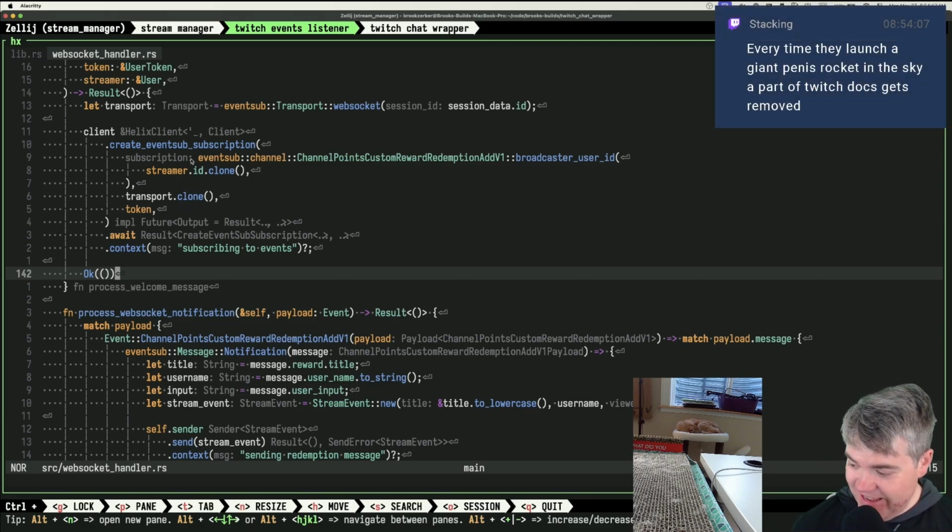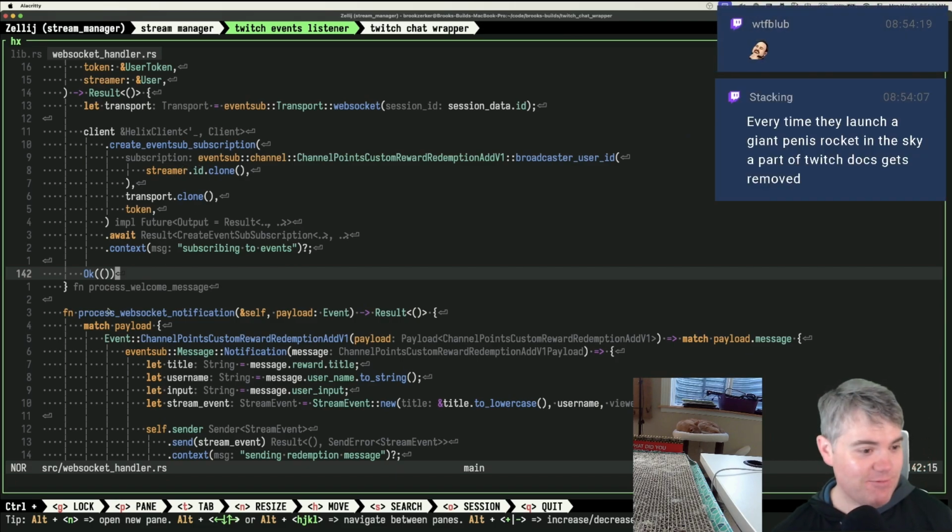Every time they launch a giant rocket into the sky, a part of Twitch docs get removed. No, they don't get removed. They just stay there static and then just never get updated again.